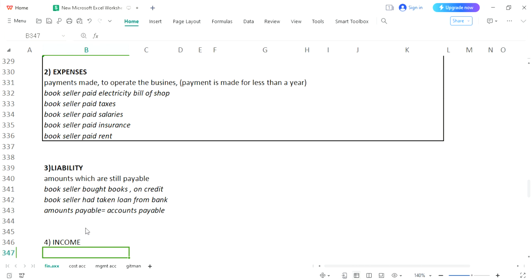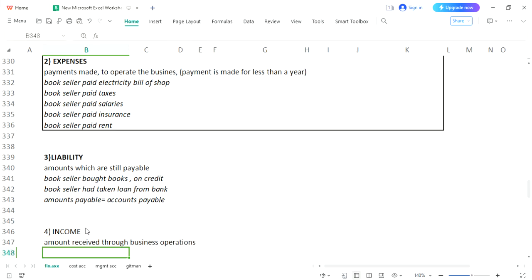If you are receiving any amount, it means you have cash in your hand. You have received the amount through business operations. Okay, you have received some amount through business operation.